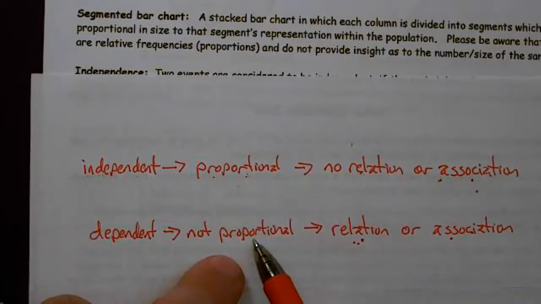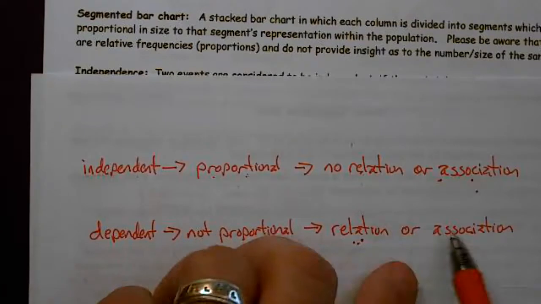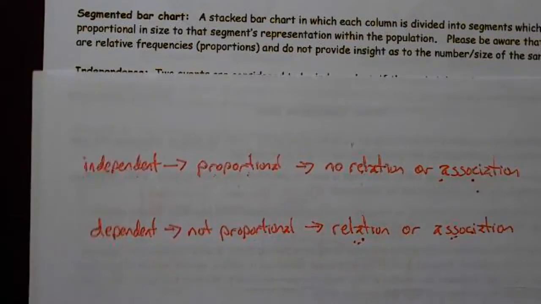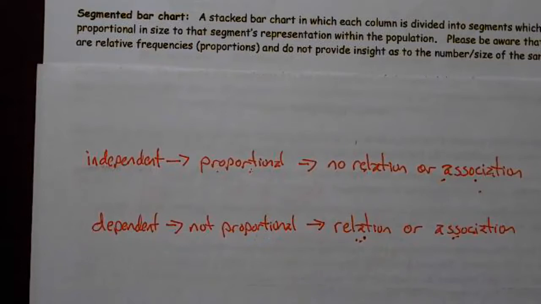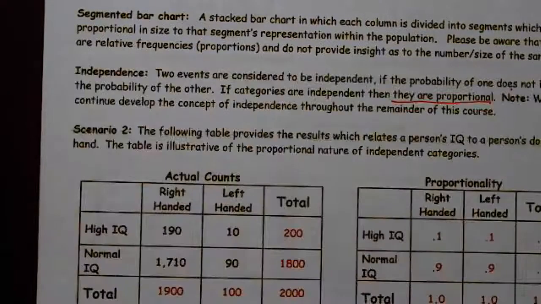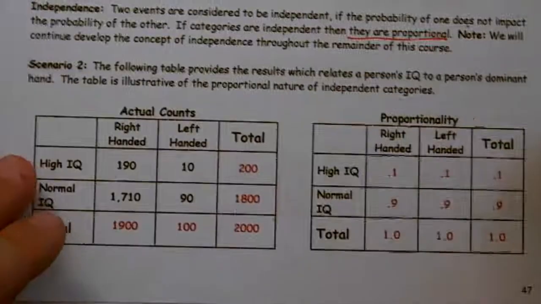If it's not proportional, then it's not independent, and there is a relationship or an association. We can also say it's dependent, as in you depend on the person or rely on the person you have a relationship with, much like a child tends to rely on their parents.